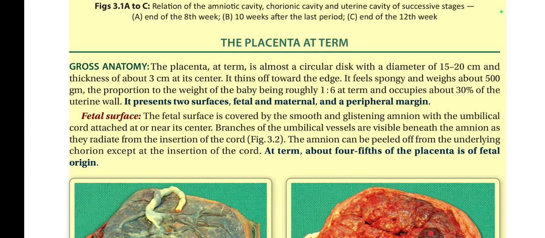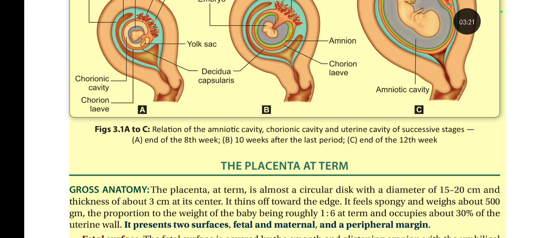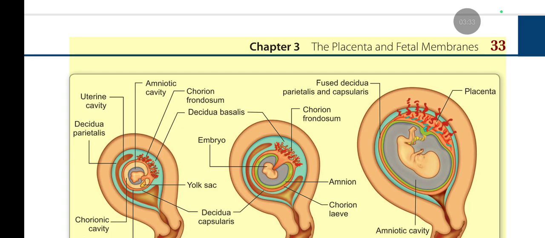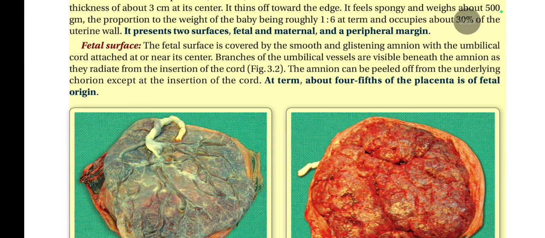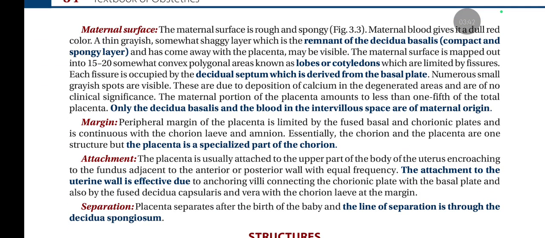Fetal surface. The fetal surface is covered by the smooth and glistening amnion with the umbilical cord attached at or near its center. Branches of the umbilical vessels are visible beneath the amnion as they radiate from the insertion of the cord, Fig. 3.2. The amnion can be peeled off from the underlying chorion except at the insertion of the cord. At term, about 4/5 of the placenta is of fetal origin. Fig. 3.2. Fetal surface of the placenta showing attachment.